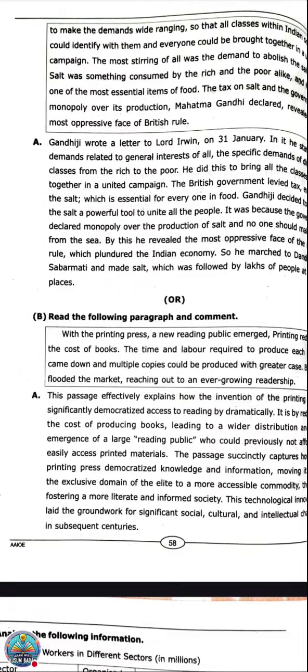You need to learn all those points properly: how many participants were there, on which date it started, how many days it took to reach Dandi, and what finally Gandhiji said. He picked up salt in his fist and said, मैंने नमक का कानून तोड़ दिया. That is, I broke the law of salt, and that was the first nail in the coffin of the Britishers. Sometimes in a 1 mark question they can ask who spoke this sentence, so you need to remember the leaders' sentences.